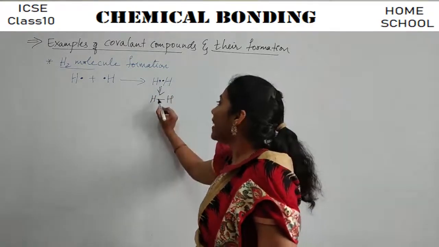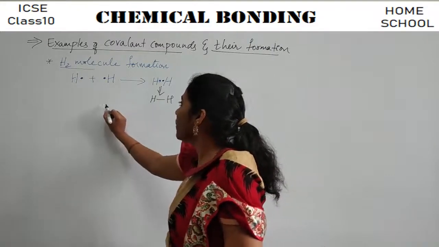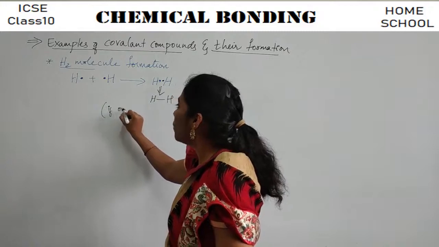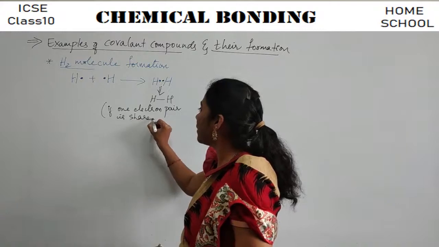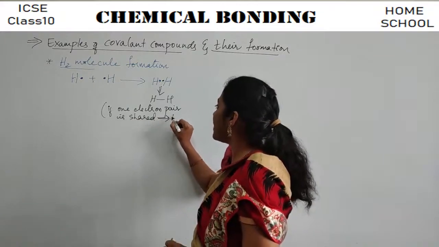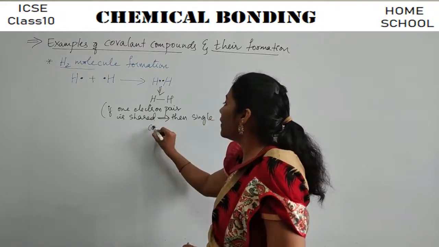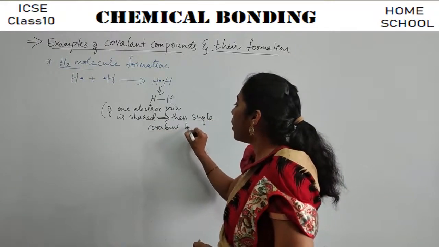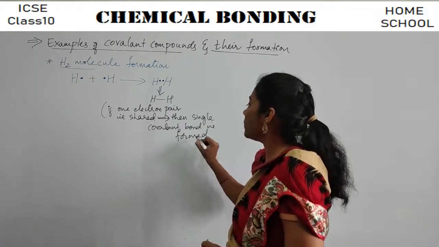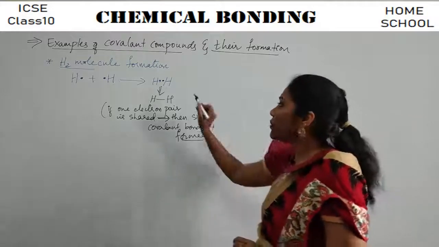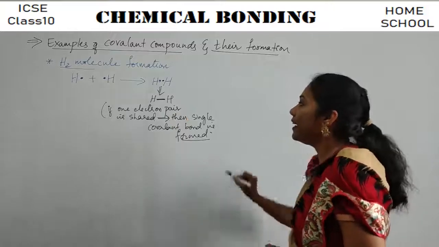Okay, say if 1 electron pair is shared, note down this point, it's very important. If 1 electron pair is shared, then a single covalent bond is formed. Single covalent bond is formed, guys. Okay, so here you have a single covalent bond between hydrogen and hydrogen.